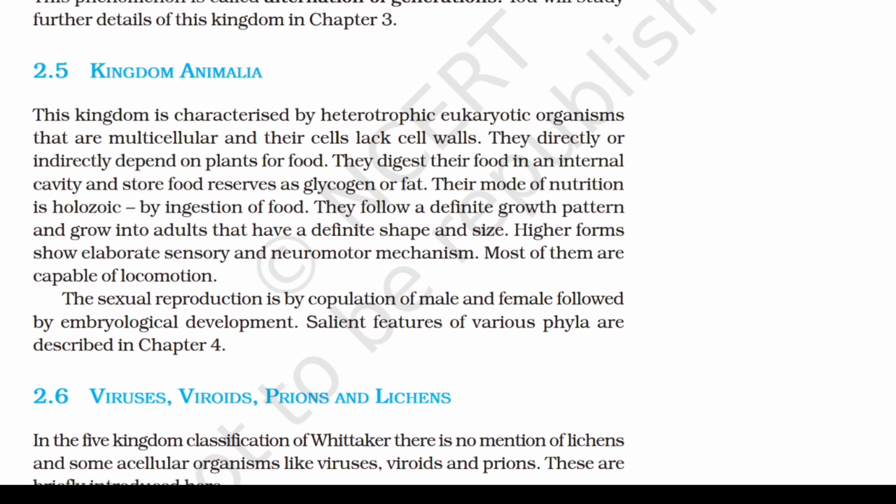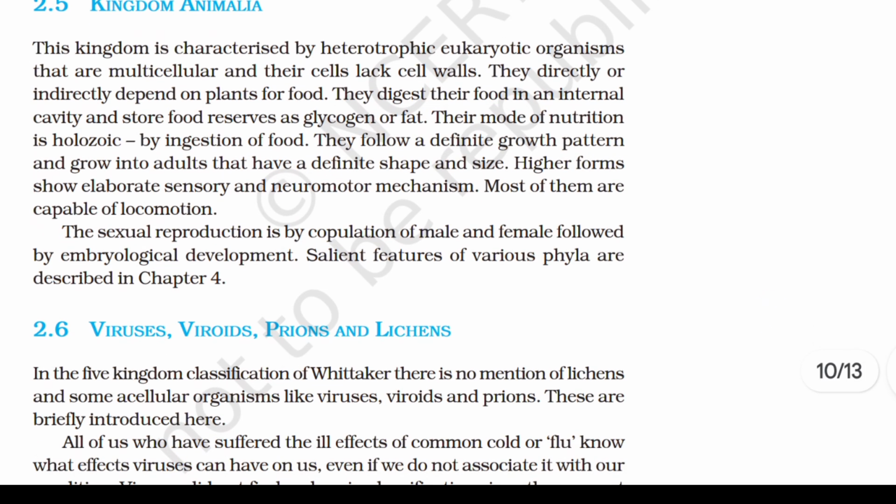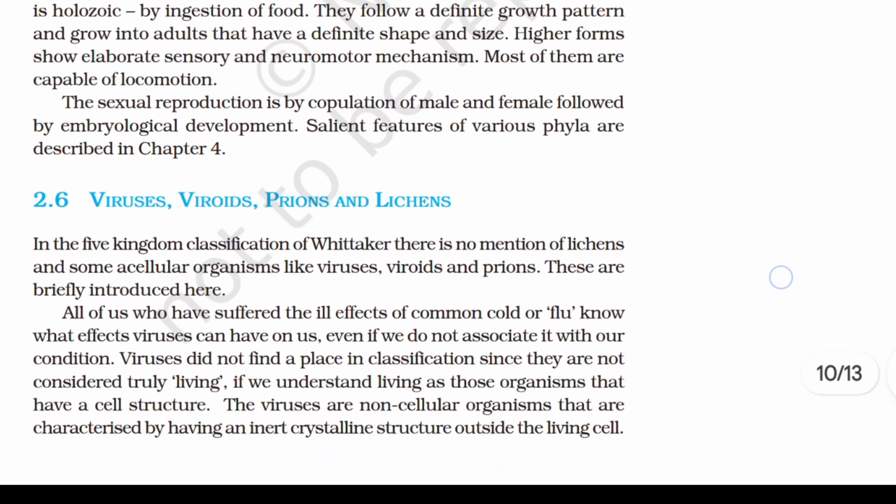They follow a definite growth pattern and grow into adults that have a definite shape and size. Higher forms show elaborate sensory and neuromotor mechanism. Most of them are capable of locomotion. The sexual reproduction is by copulation of male and female, followed by embryological development. Salient features of various phyla are described in chapter 4.